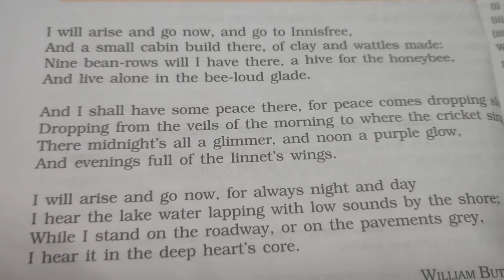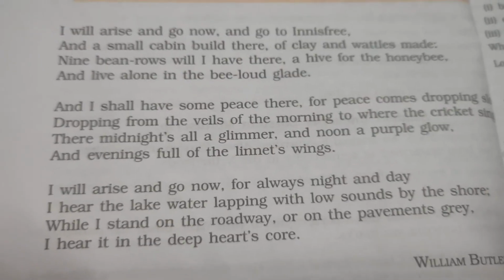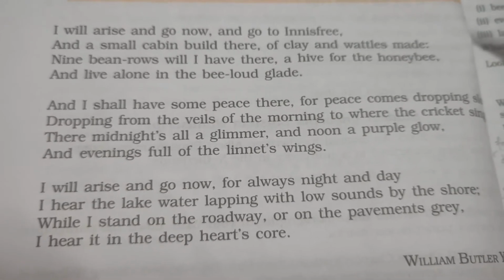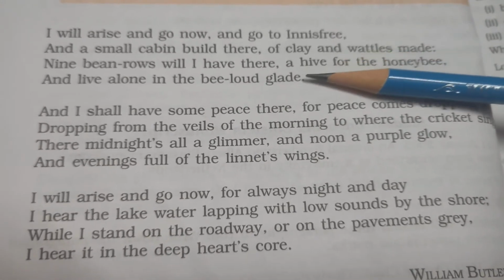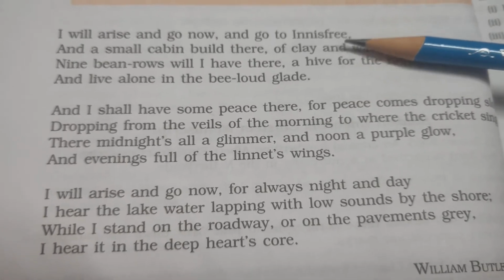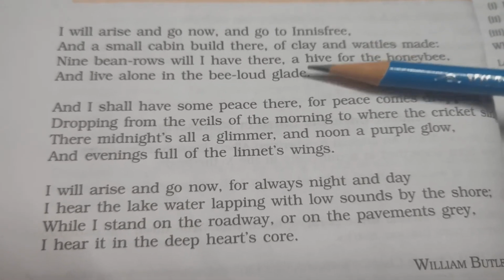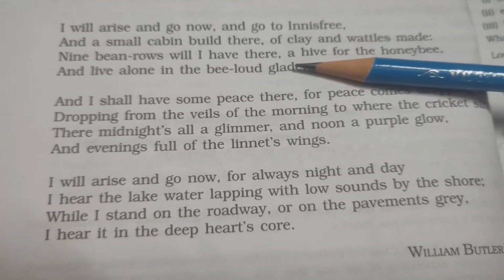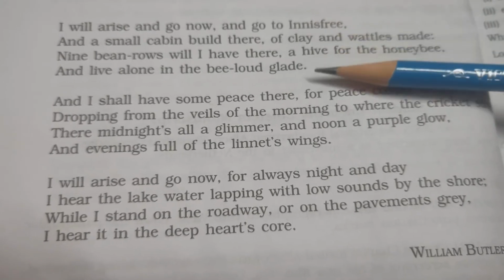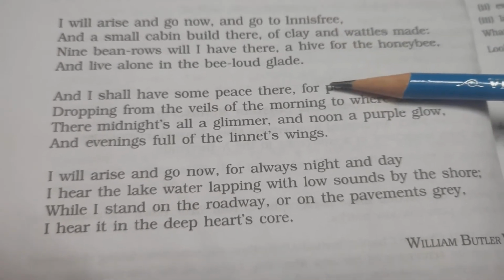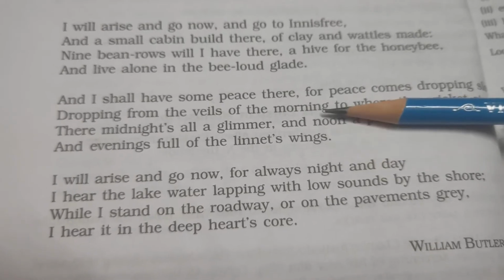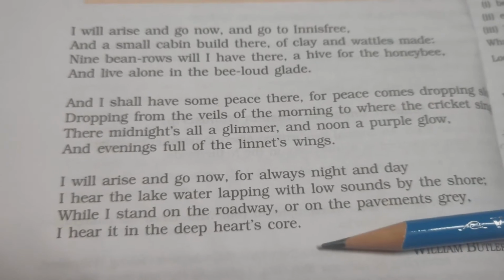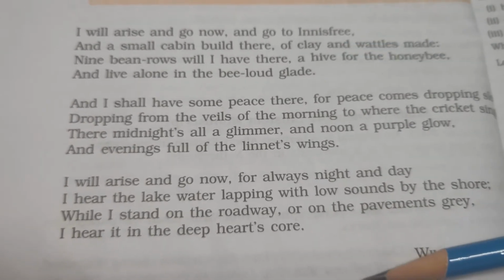As we can see here, the poem comprises three quatrains. A quatrain means a stanza containing four lines. Here you can see one, two, three, four. This makes up the first stanza. As it has four lines, it's a quatrain. Similarly, here are also four lines, another quatrain, and the last one another quatrain. So three quatrains, which means 12 lines in this poem.